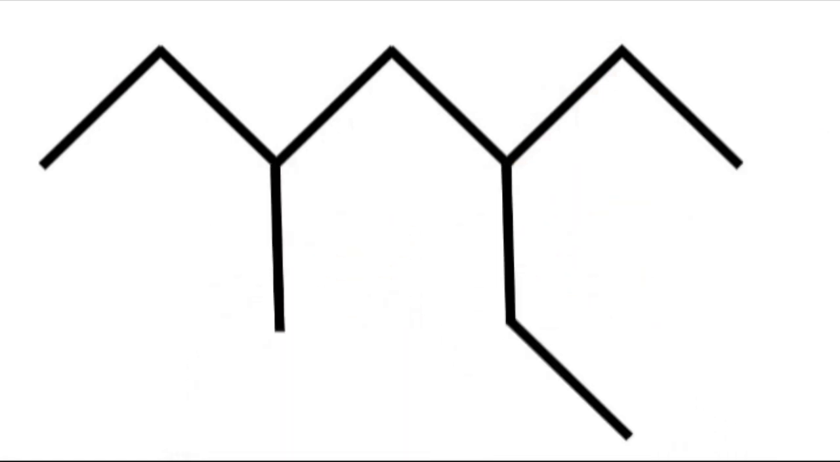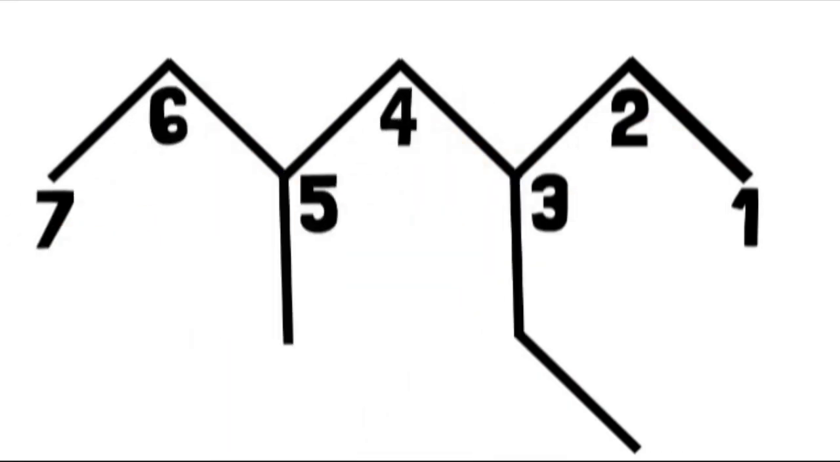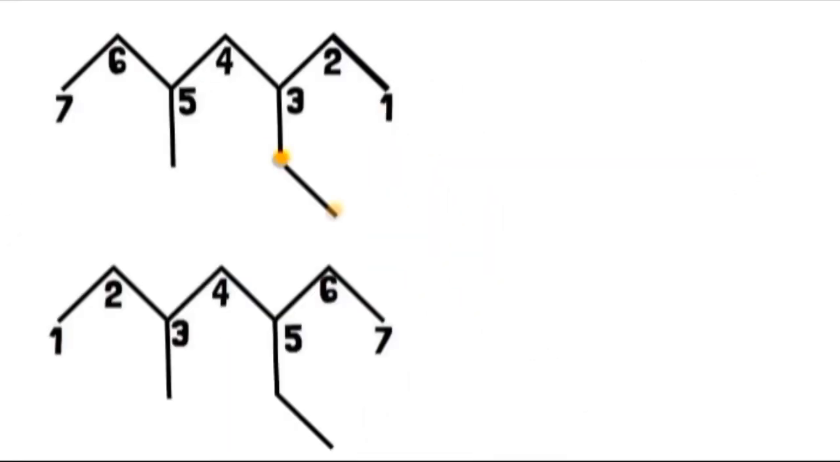Here is another example. So should we count in this direction or in this direction? Numbering from the right to left, there is an ethyl attached to the third carbon, and there is a methyl attached to the fifth carbon in the parent chain. Moreover, when we arrange the positions in ascending order, we get 35.